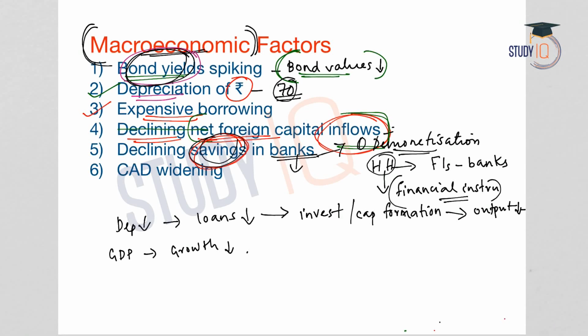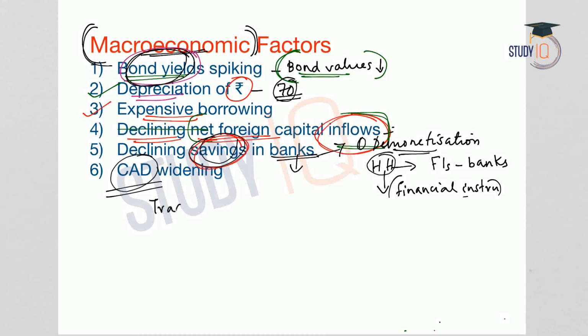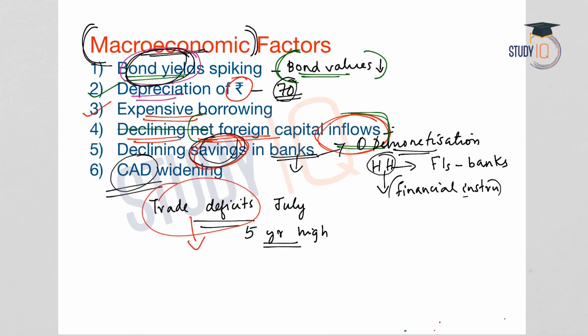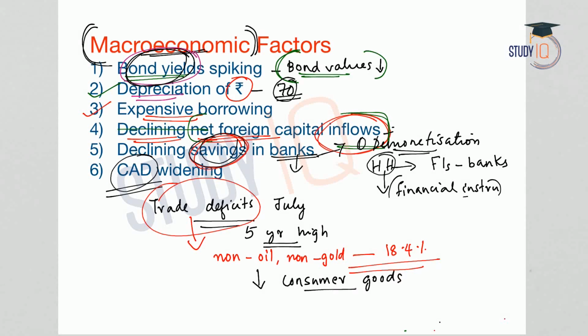Now, next factor is current account deficit widening. If we look at the trade deficit for the month of July, we will see that it was a 5-year high. And in this trade deficit, it was not the oil or gold imports that had widened the trade deficit, but it was non-oil and non-gold imports, which had increased by 18.4%.